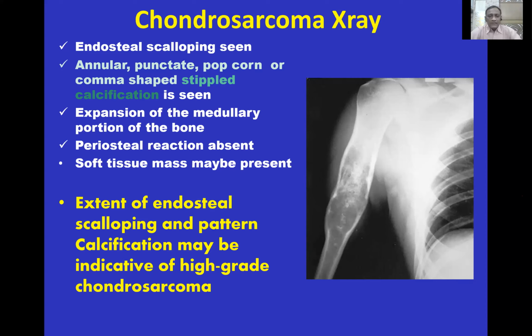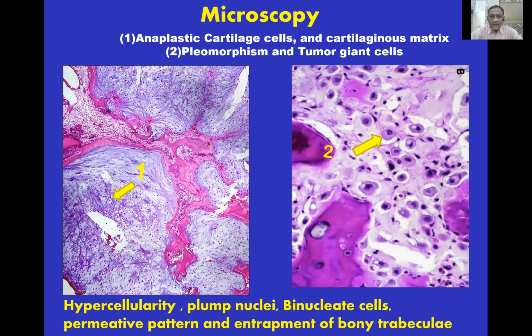Microscopically, there are two types of cells. One is anaplastic cartilage cells with cartilaginous matrix, and the second is pleomorphism and tumor giant cells, which are seen in this slide.